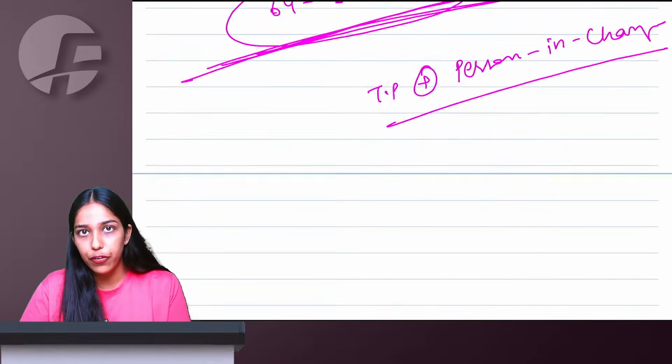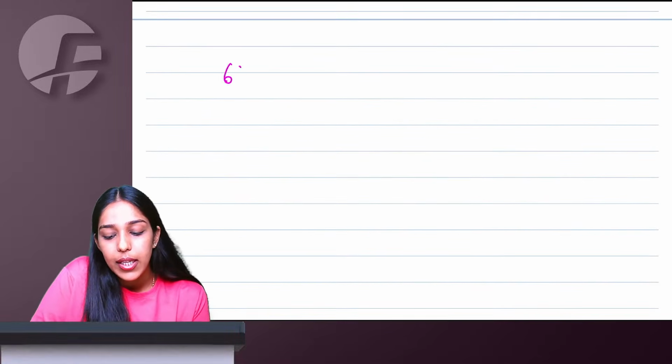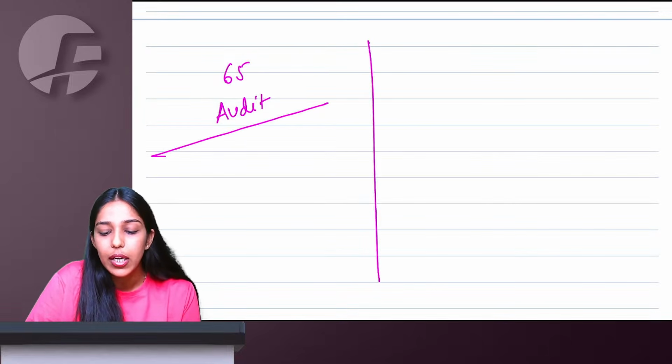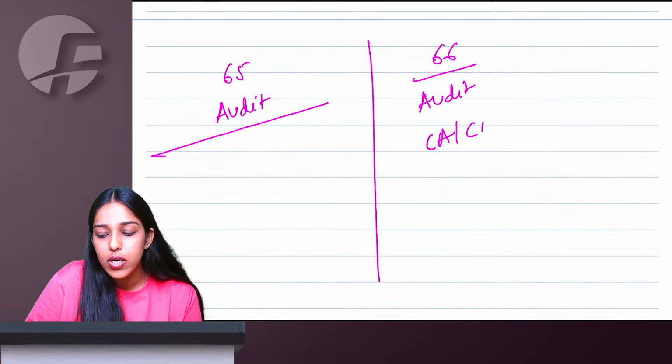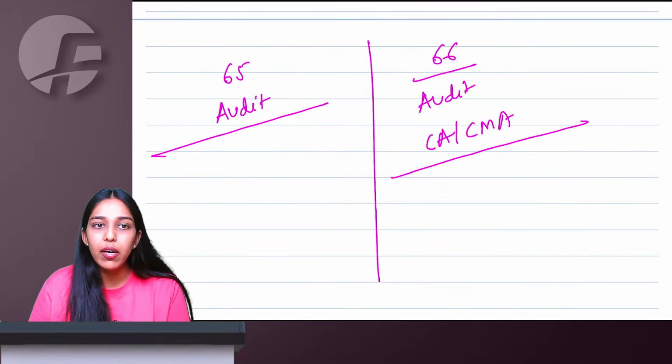This is one special kind of assessment that way. Right, ma'am. Then section 65 talks about departmental audit, where the officer will do your audit, and section 66 is special audit done by a chartered accountant or cost accountant. The cost, of course, will be borne by the government only.